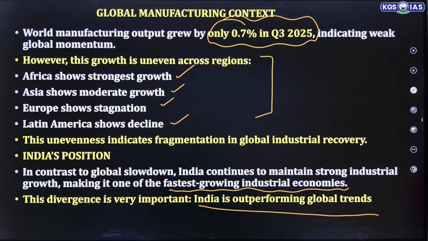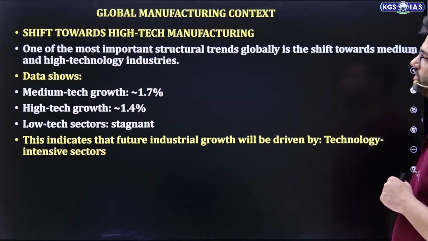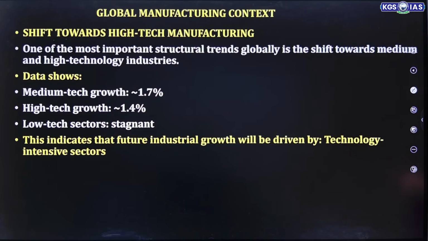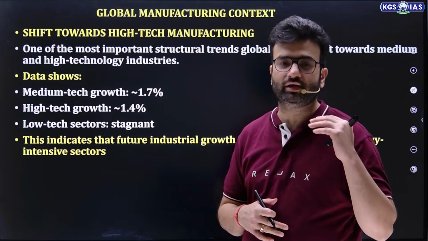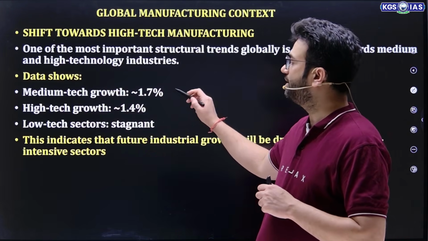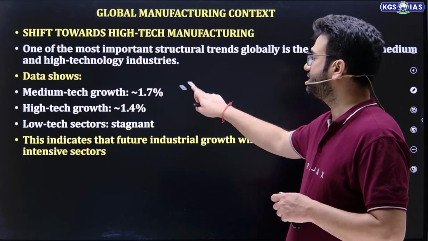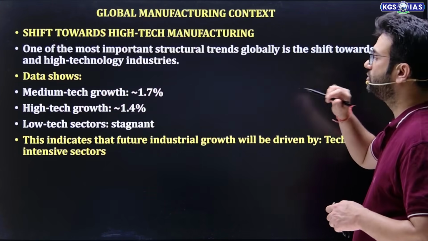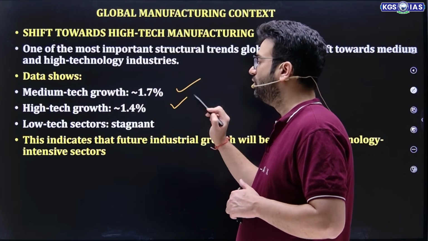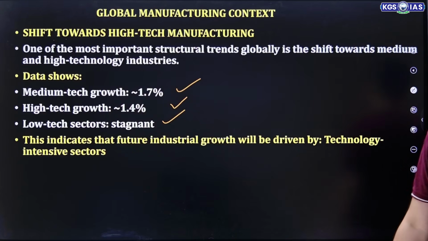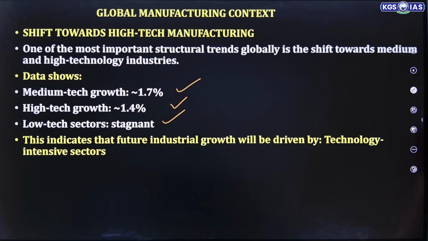Now, moving towards the other trends: shift toward high-tech manufacturing. One of the important structural trends globally is the shift towards medium and high technology industry. Countries are now focusing on the medium and high technology industry. Data shows medium technology growth at 1.7%, whereas high tech growth is 1.4% and the low tech sector is stagnant.